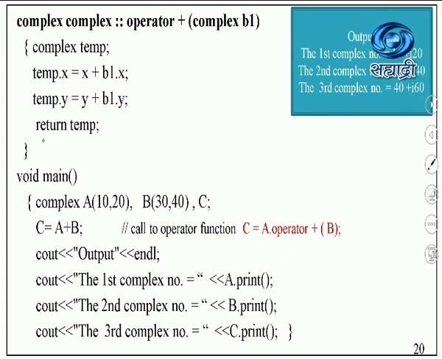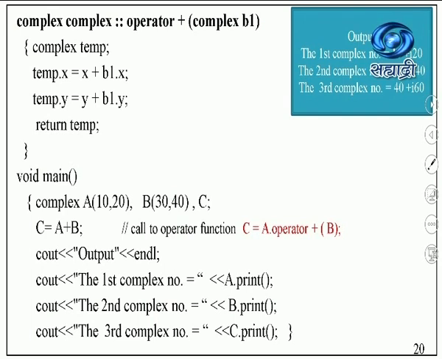Coming back to our complex operator function, we can see that this x and this y will be the values of x and y for this object A, which is calling this operator function. b1x and b1y will belong to this B, and temp will be calculated. So the important thing is, when the compiler sees an object around the plus operator, it will call the overloaded operator function.